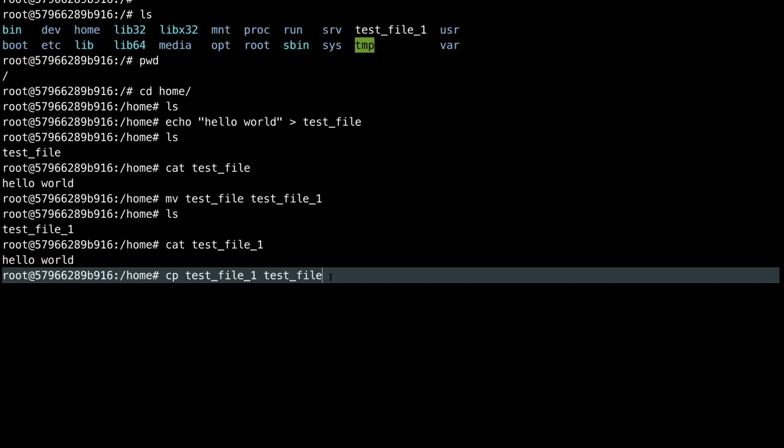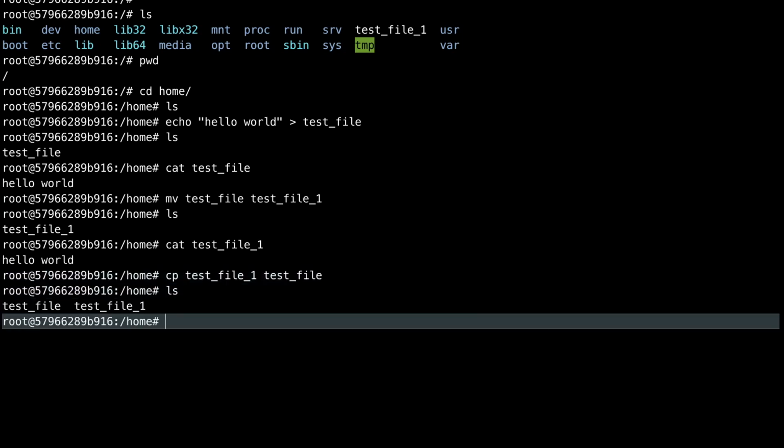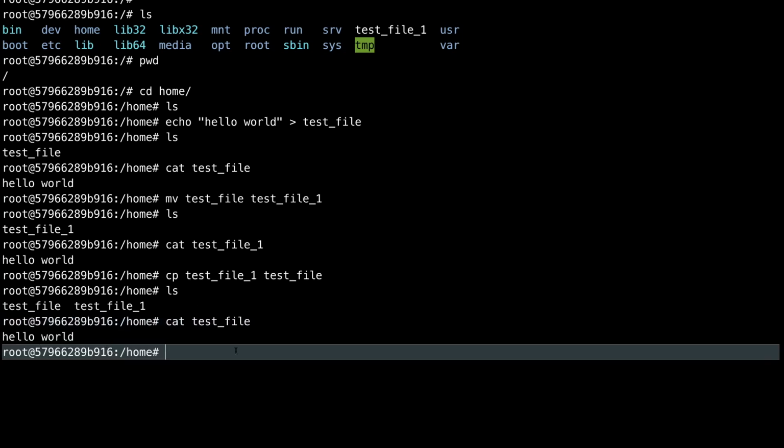Now let's run this command. Now do ls, and you should have two files, because we have made a copy of test underscore file underscore one, that is test underscore file. So we have two copies of the same file. If you do cat on test file also, you should see the same content, hello world. So using the cp command, we have copied data from one file to another.